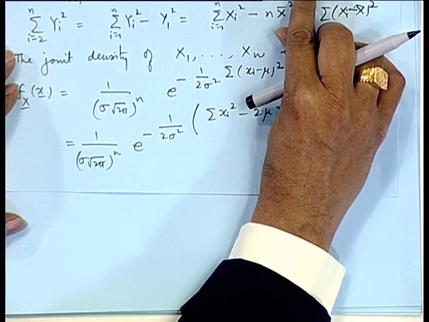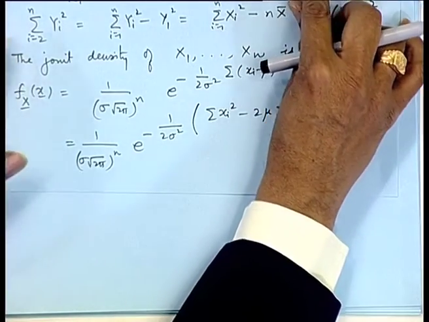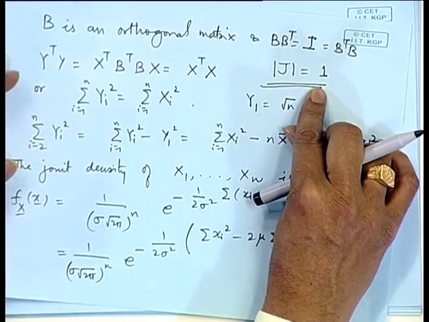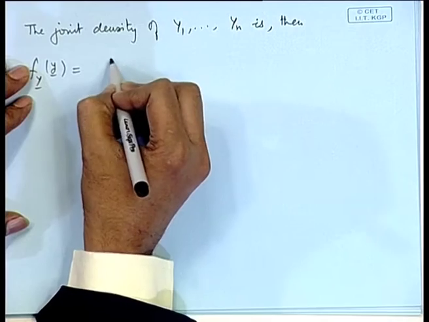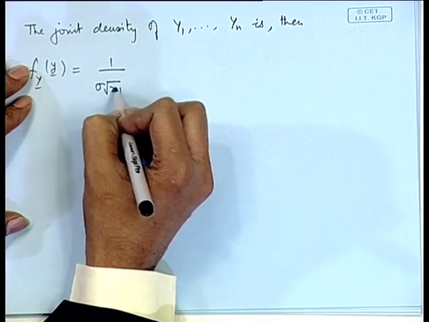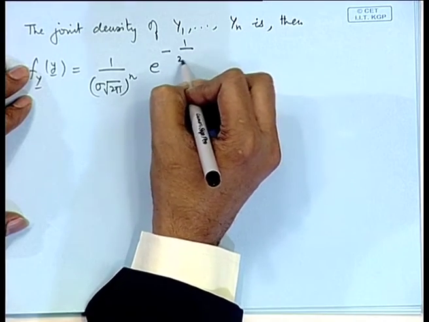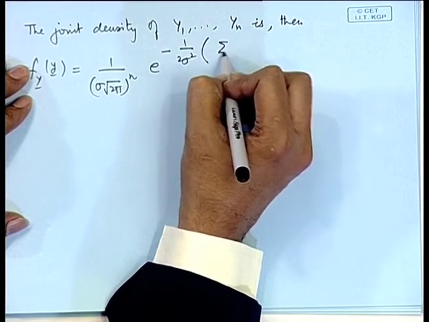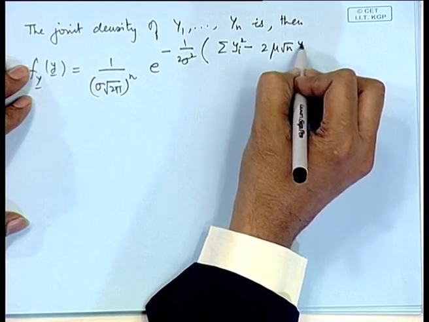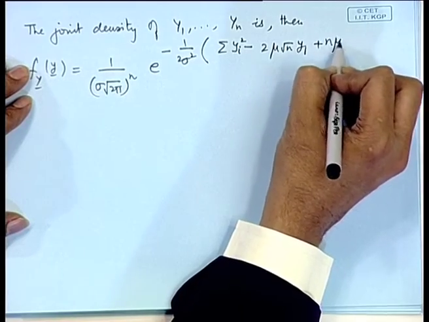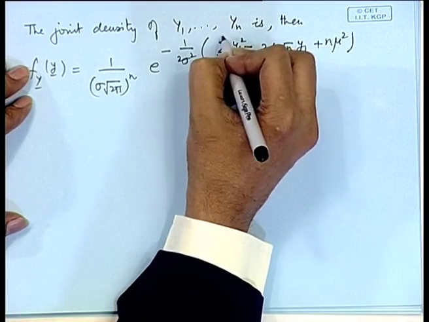Now, x bar is y_1 by root n. So, this also we can substitute and multiply by the Jacobian of the transformation, that is unity. So, we get the transformed density as (1 by sigma root 2 pi) to the power n, e to the power minus 1 by 2 sigma square, sigma y_i square minus 2 mu root n y_1 plus n mu square, where i = 1 to n.